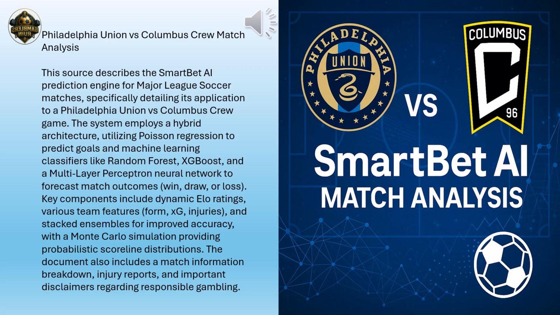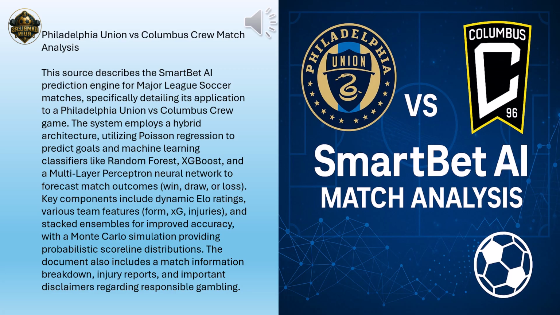Wow, quite the toolkit. Yeah, each of these methods takes a slightly different angle on forecasting the game. So let's paint a quick picture of the match day itself. It was at Subaru Park in Chester, USA that evening. Correct. The report mentions mostly clear skies, a bit of wind maybe? Yeah, standard conditions noted at the time. But beyond the atmosphere, what were the situations with the two teams heading in, player availability, that kind of thing? That's always key, isn't it?